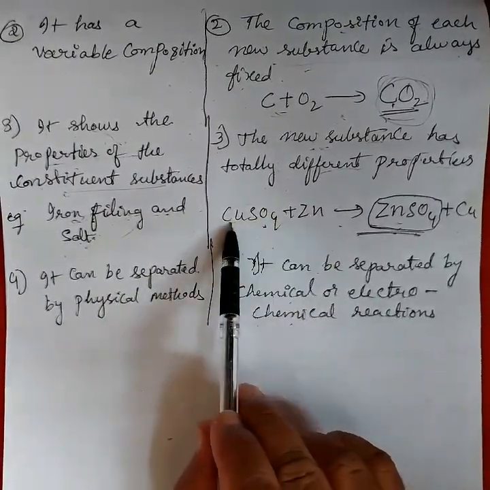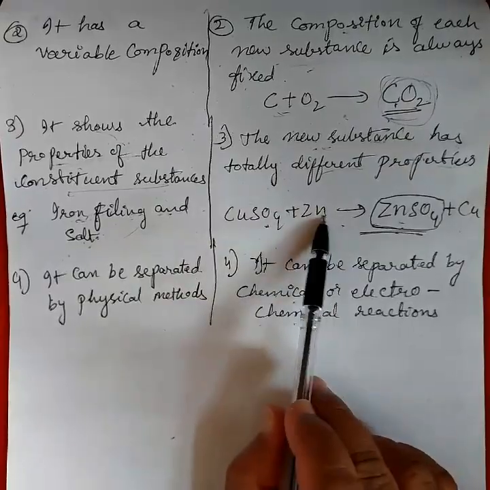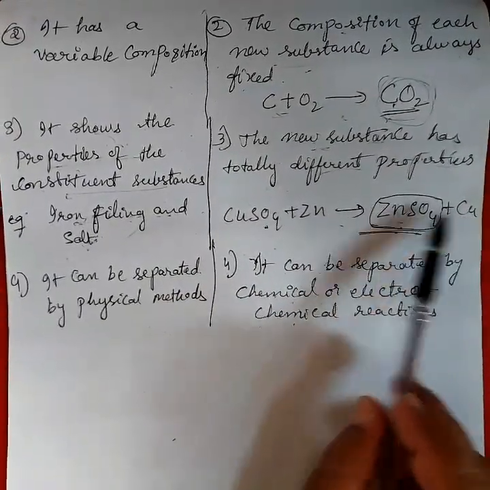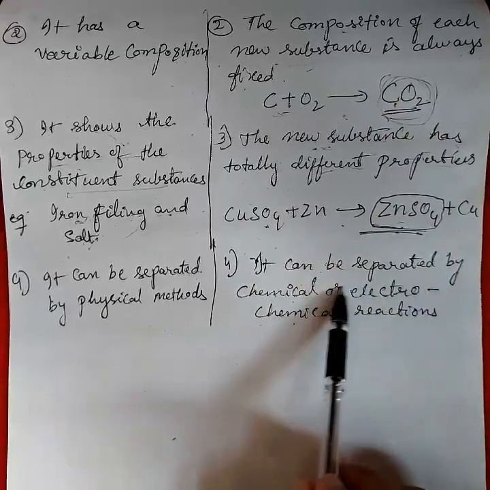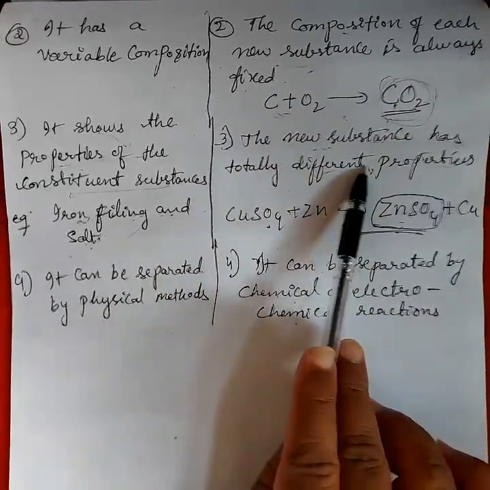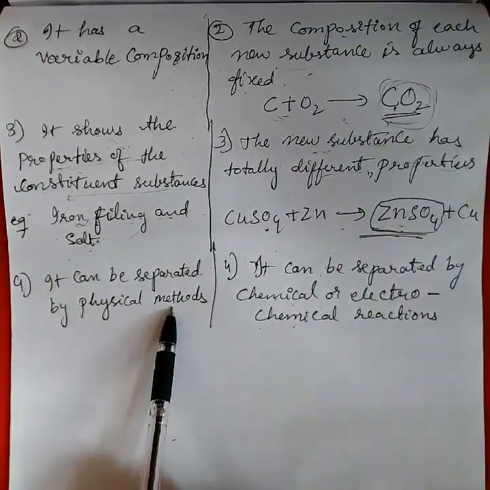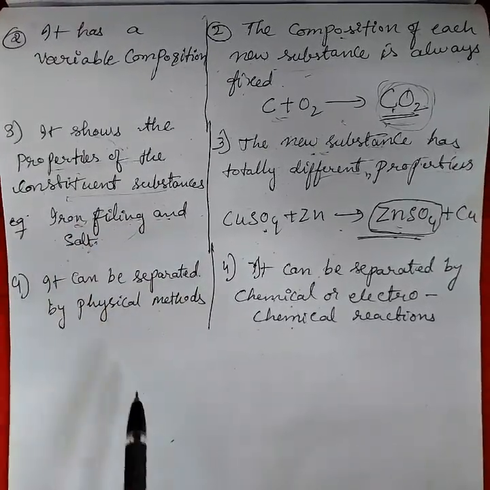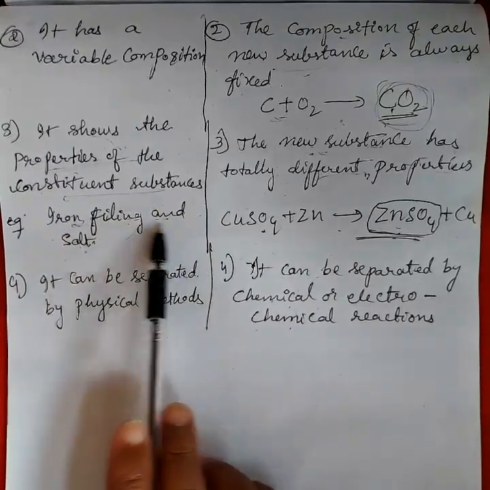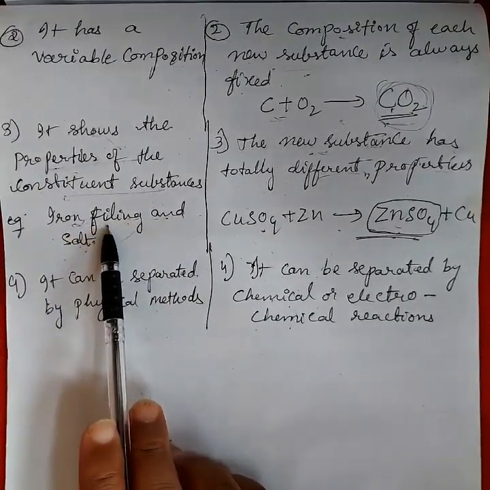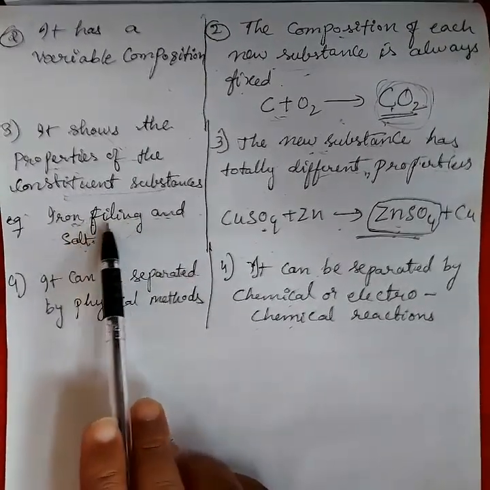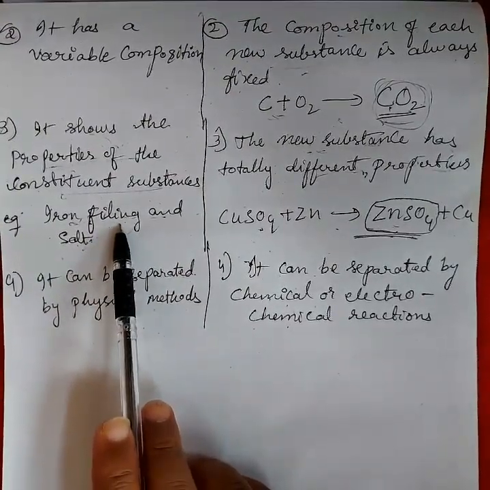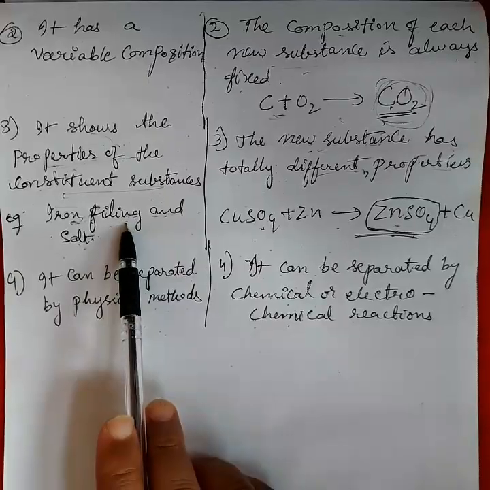See how we separate copper here with the help of zinc. By these methods we can separate compounds, but mixtures we can separate by physical methods. Say the mixture is iron filings and salt. How can we separate it? Only by using a magnet, because the magnet attracts the iron filings, and the salt is left.